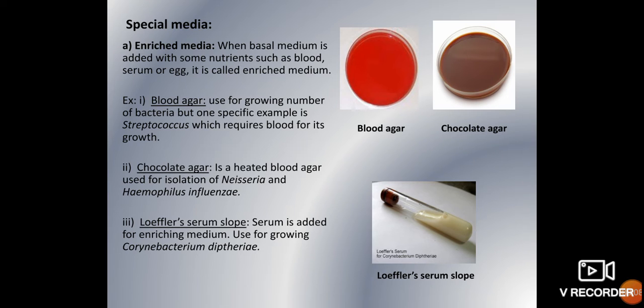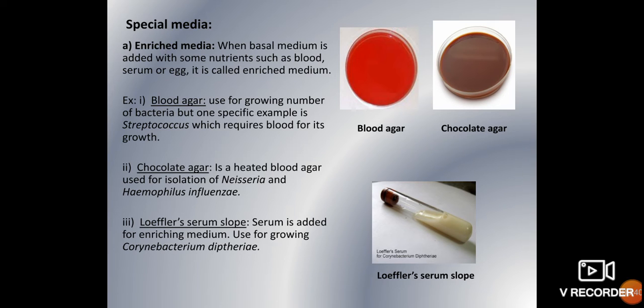So what is the use of blood agar? Some bacteria are unable to grow in simple media; they need some kind of special food, and only then will they grow. Those are called fastidious bacteria, and for those kinds of bacteria you will use blood agar. For example, Streptococcus will not grow on your nutrient agar or nutrient broth, the simplest media. So you should provide some kind of enriched food for that.